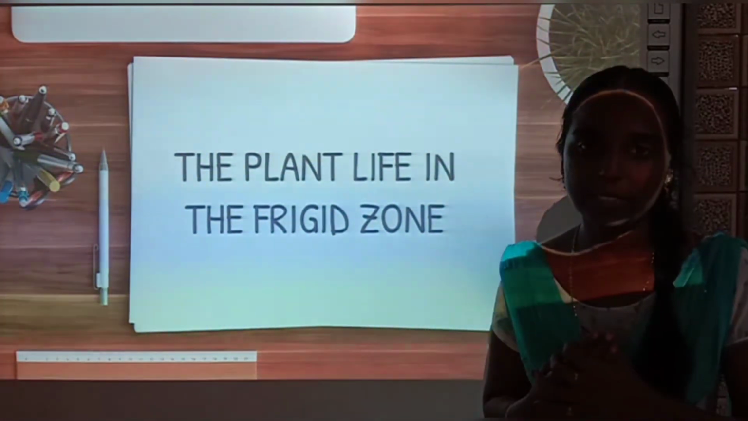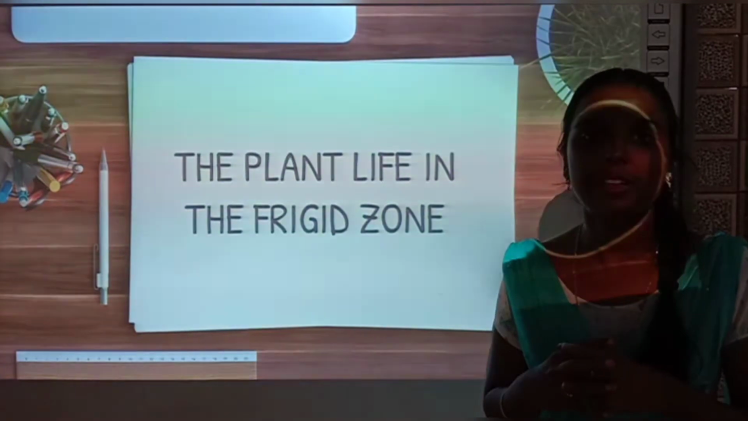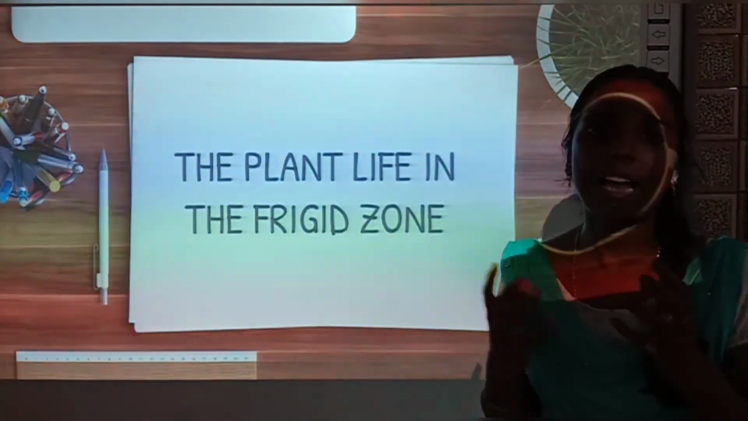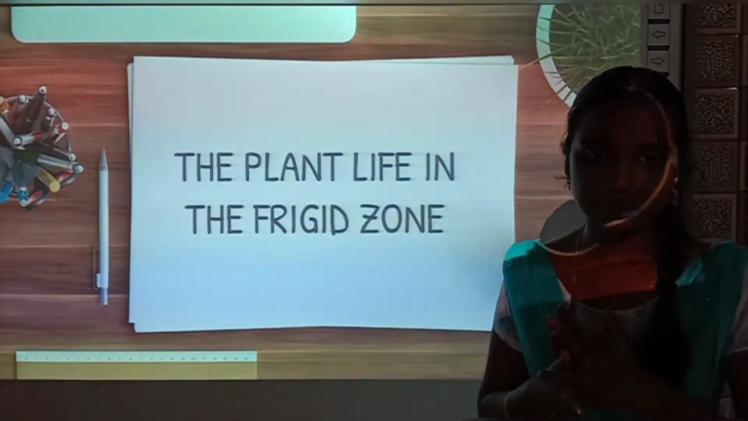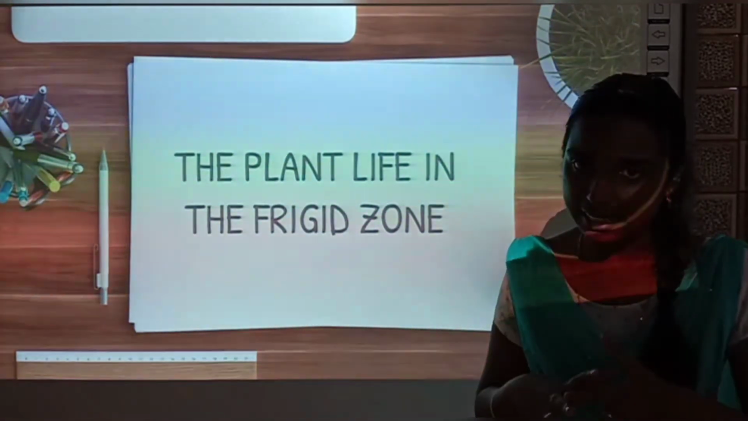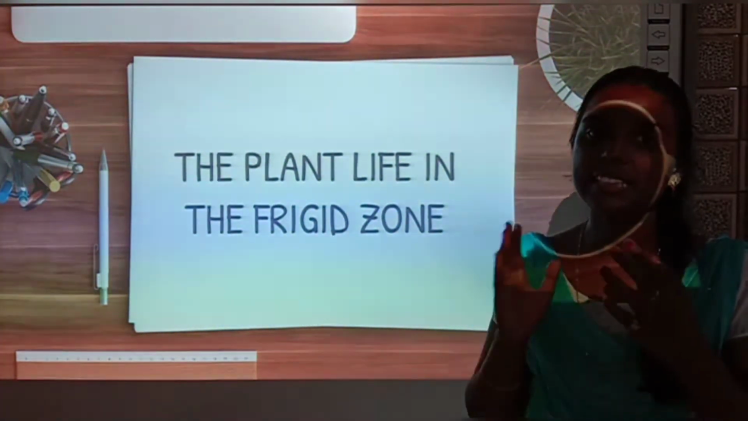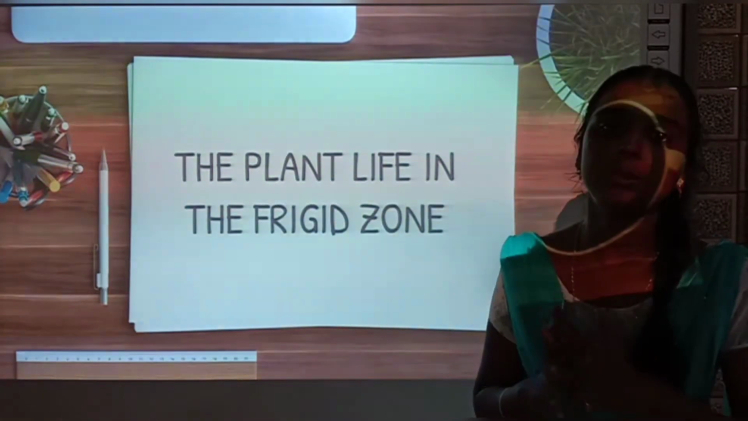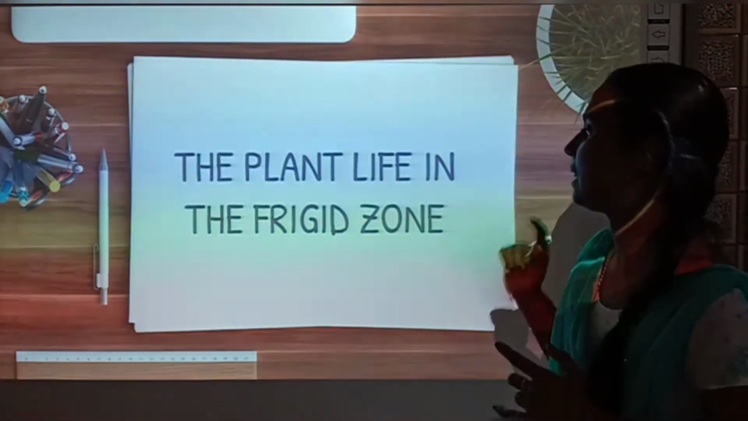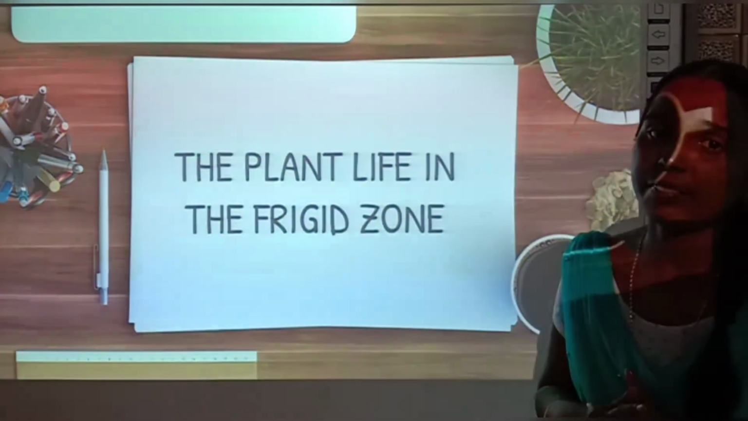And how will be the summer season? Summer season lasts for about 3 months and the sun is visible for 24 hours. And will it be hot in summer season? No, right? In summer also it will be cold only. Now let us discuss the plant life in the frigid zone.